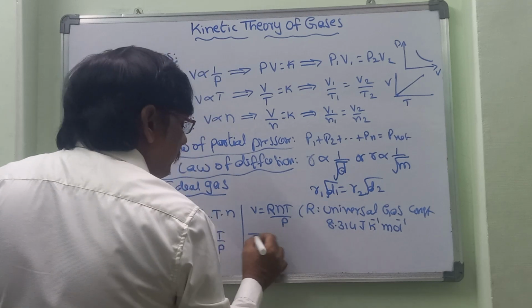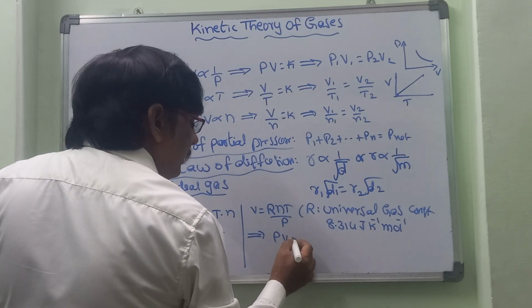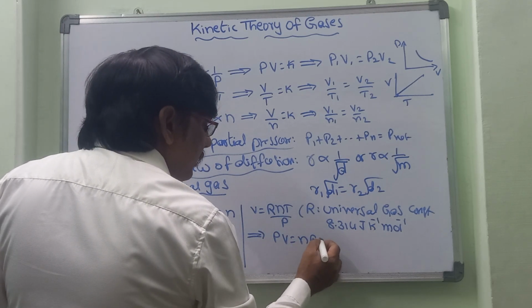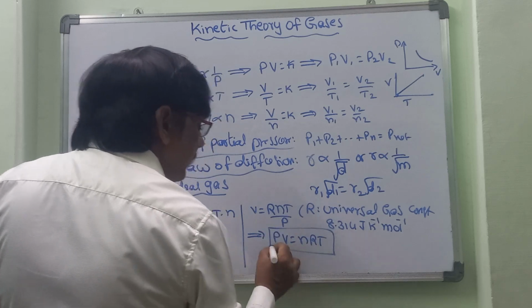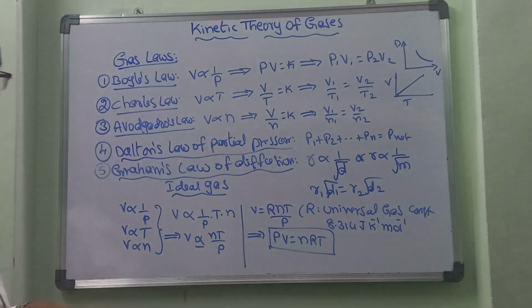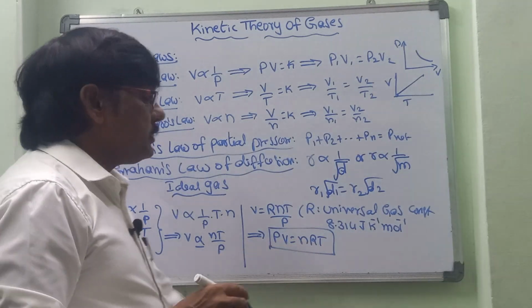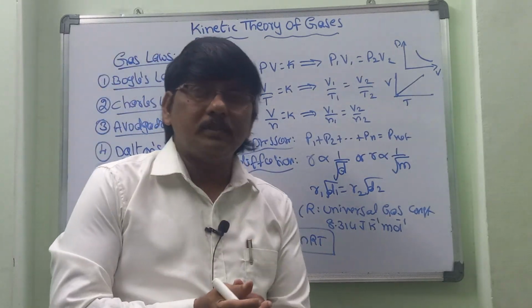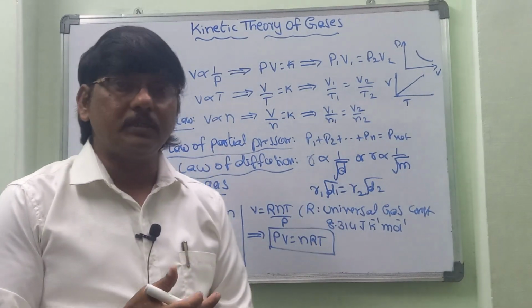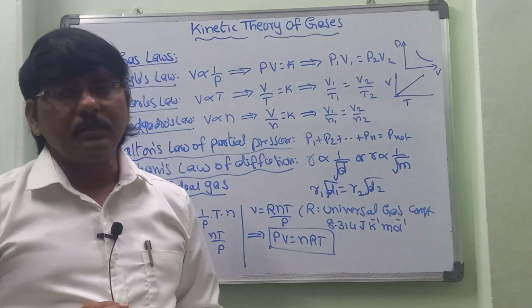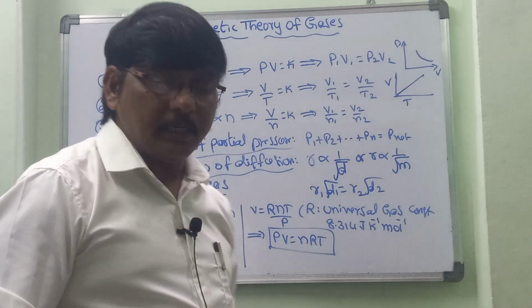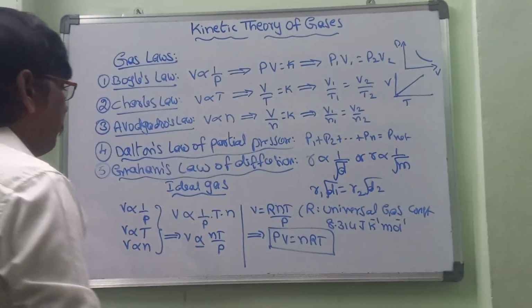So ultimately we can write PV is equal to nRT. This is what we call the ideal gas equation. What exactly is the ideal gas equation? The ideal gas equation tells that PV is equal to nRT, where P is the pressure, V is volume, n is the number of moles, R is the universal gas constant, and capital T is the absolute temperature.